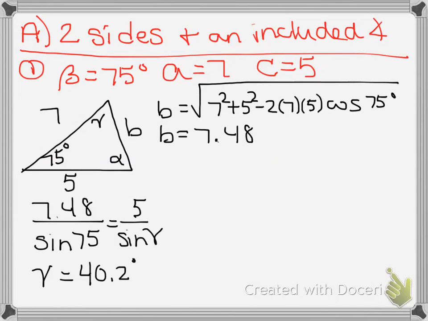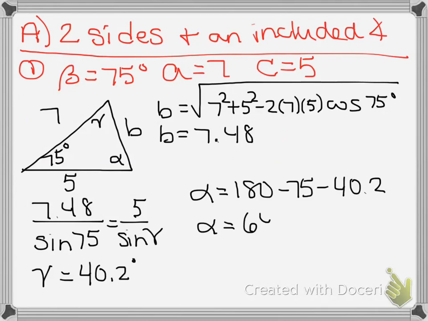So we have 7.48 over the sine of 75 equals 5 over sine gamma. You can cross multiply, divide, take the inverse sine, and when you do that, we get that gamma equals 40.2 degrees. From here, if you wanted to, you could do law of sines again, but since we know the sum of all triangles adds up to 180, we can do 180 minus 75 minus 40.2, and we can get that alpha equals 64.8 degrees. So, we have our answer in that we have B, gamma, and alpha.